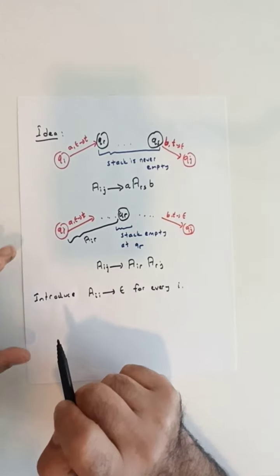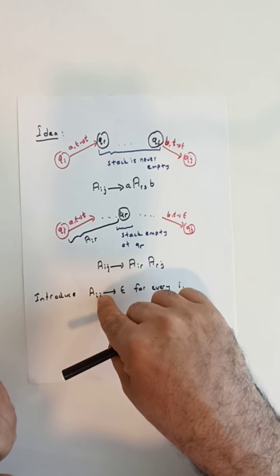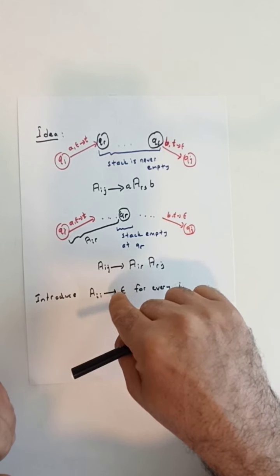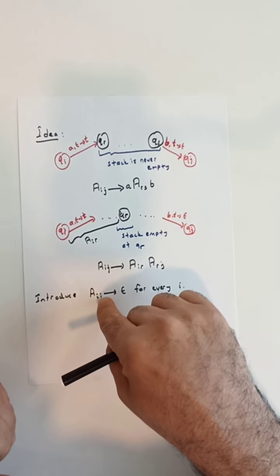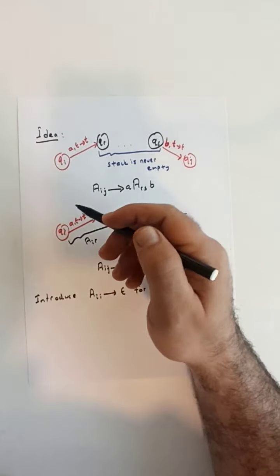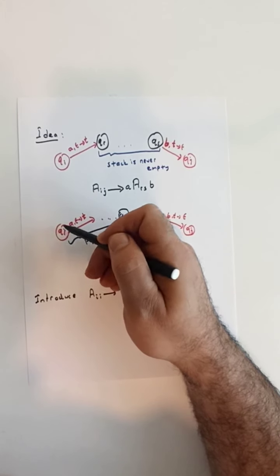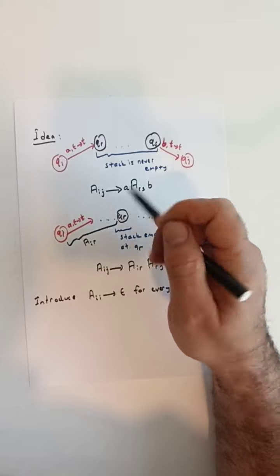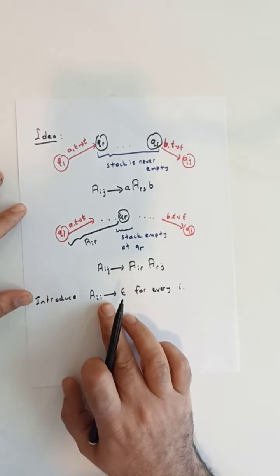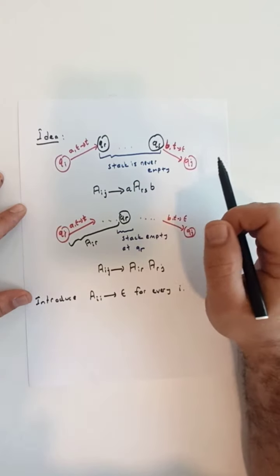This corresponds to the base case of our construction, because going from a state qi to a state qi, we can easily consume just the empty string, starting at qi and arriving at qi. So this corresponds to saying that in the computation path from qi to qi, only epsilon is consumed.